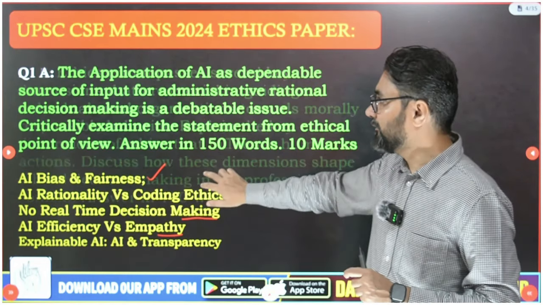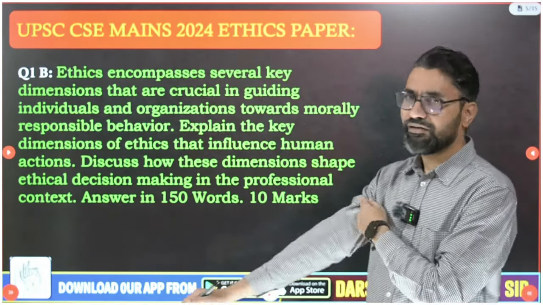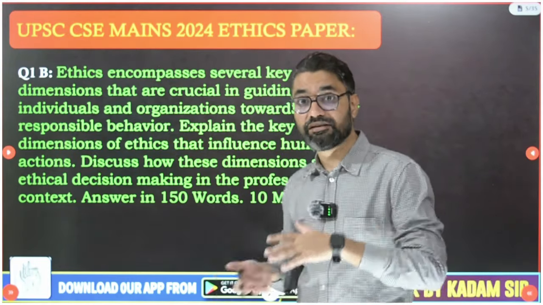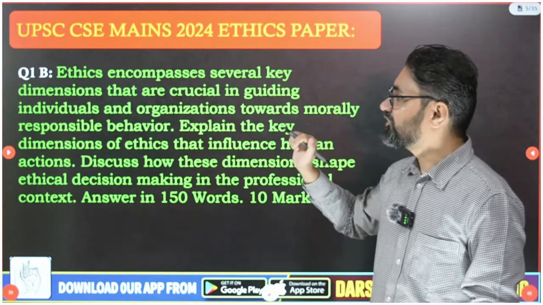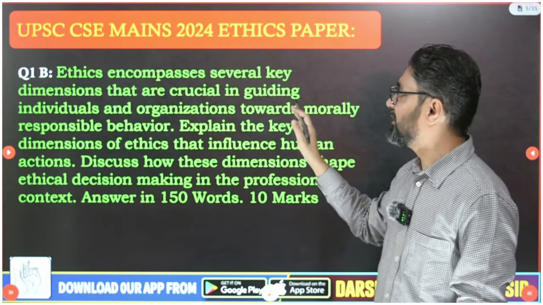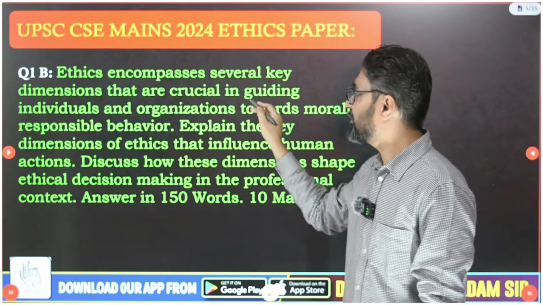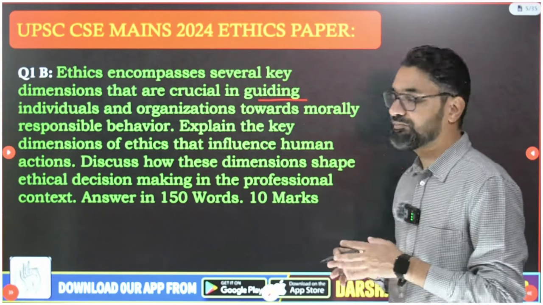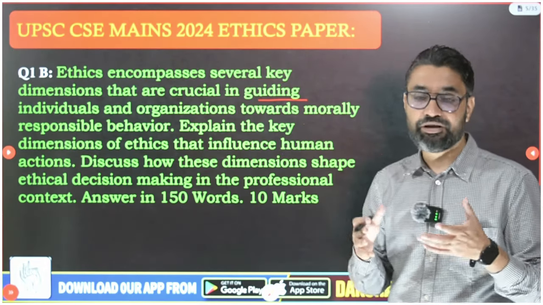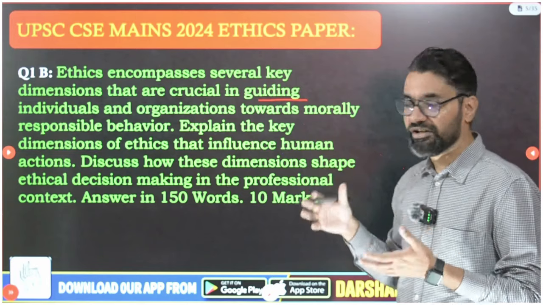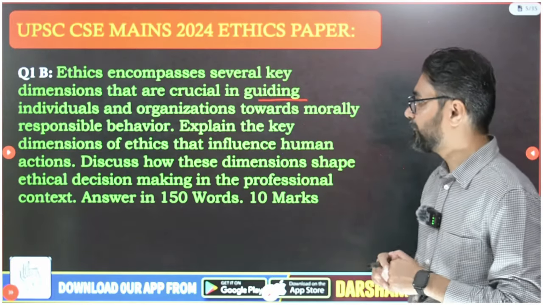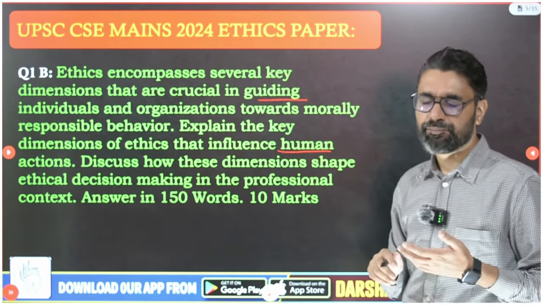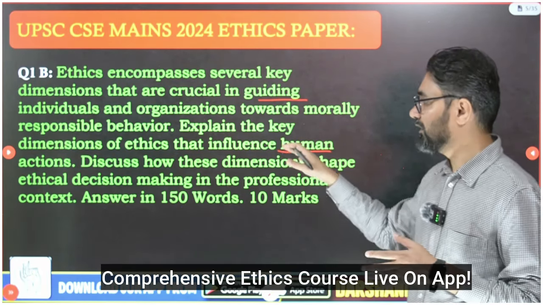Then next question, and the paper was quite lengthy also. Even in Section A they have asked very lengthy questions, and even the case studies were very lengthy ones. So question 1B: ethics encompasses several key dimensions that are crucial in guiding individuals and organizations towards morally responsible behavior. So ethics guides us to make more morally responsible decisions as an individual and at an organization level. Explain the key dimensions of ethics that influence human actions.